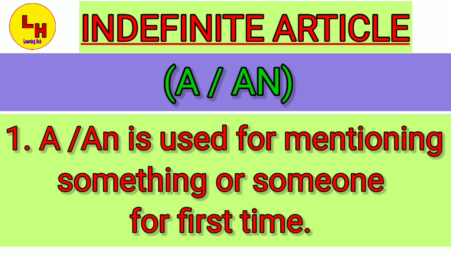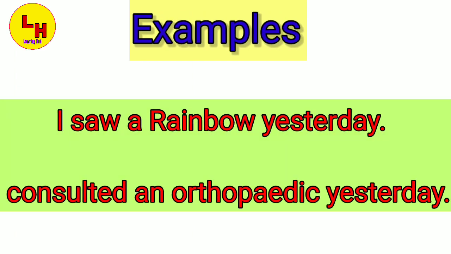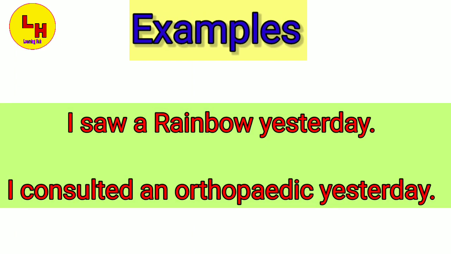So now let us see its example. The examples of a and an are here. I saw a rainbow yesterday. The person mentioned that he saw a rainbow yesterday. We don't see rainbows daily. Sometimes we see them.